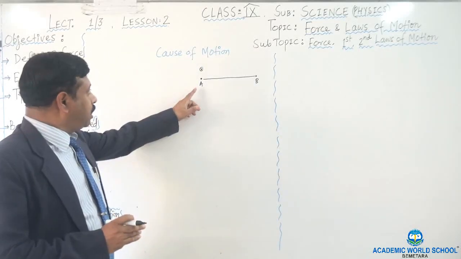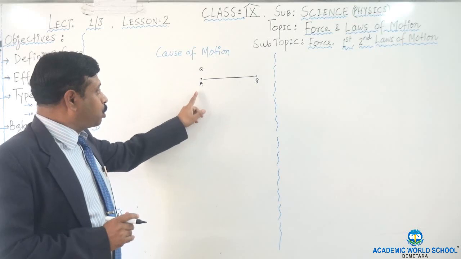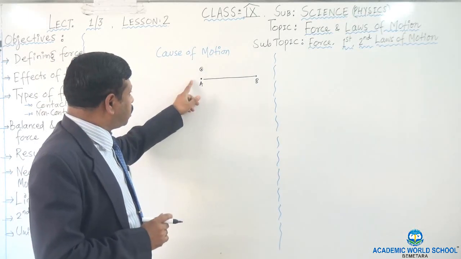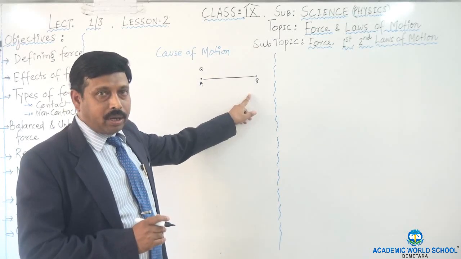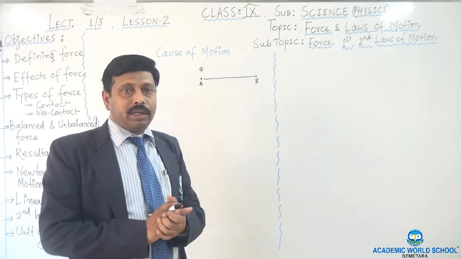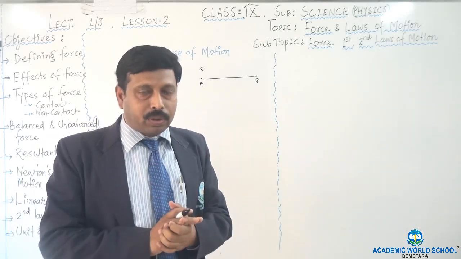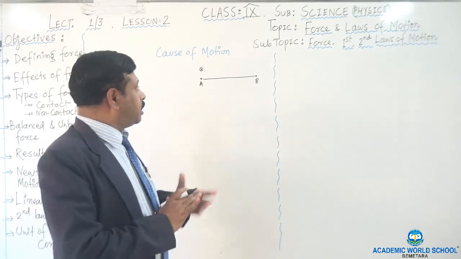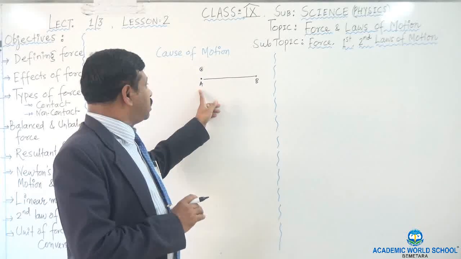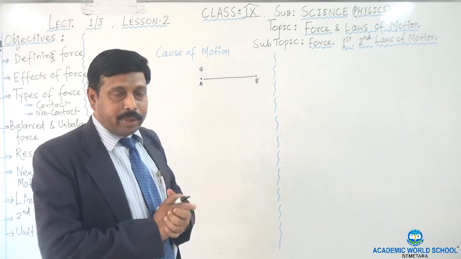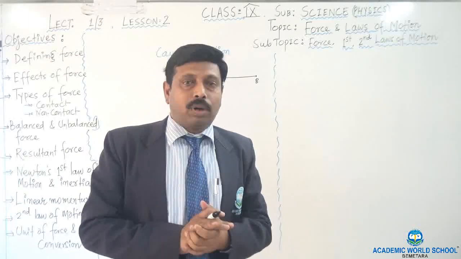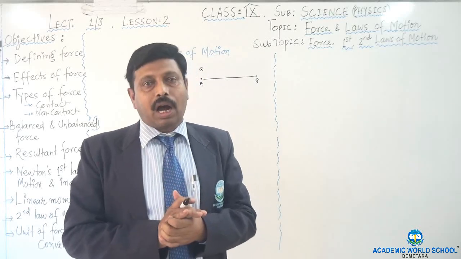Suppose here is a body X at position A, and here is position B. I want to take the body from A to B. Now the question is, how will the body move? You can tell me the body will move. It should have its own motion. It will move from position A and arrive at B. But what causes the motion? What causes the body to move?